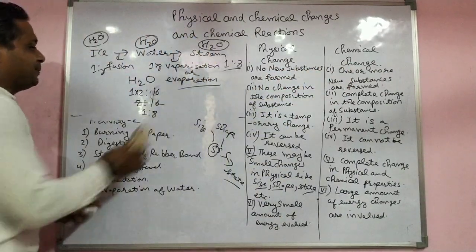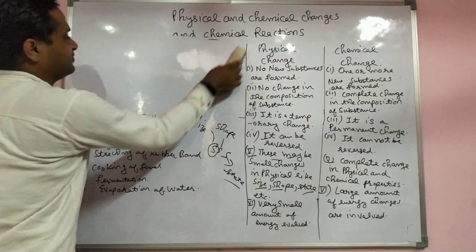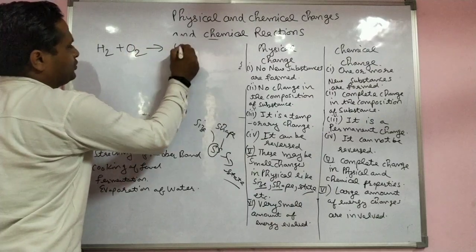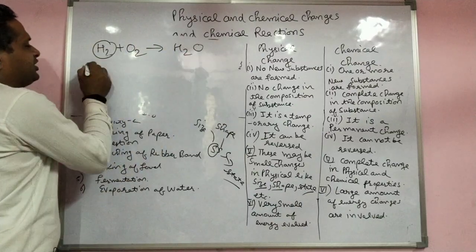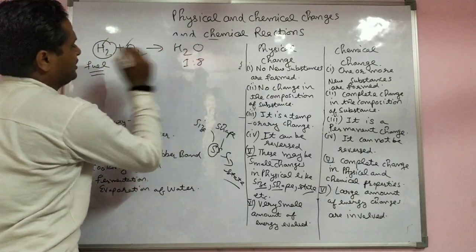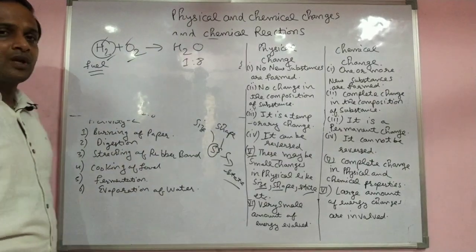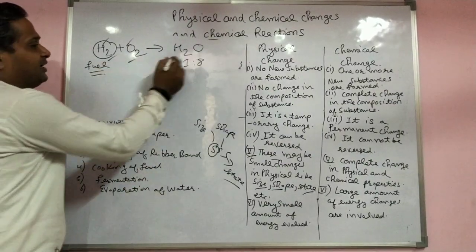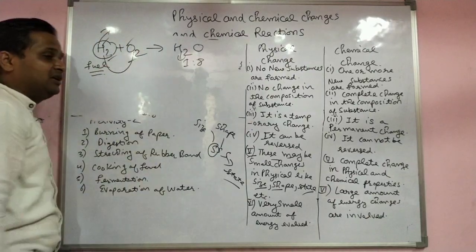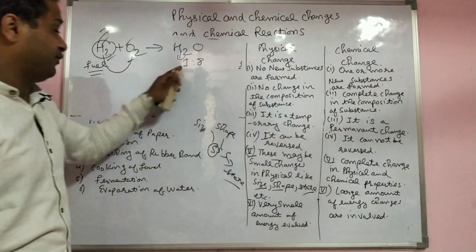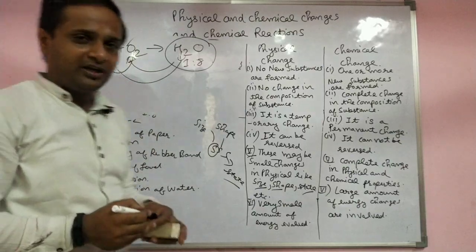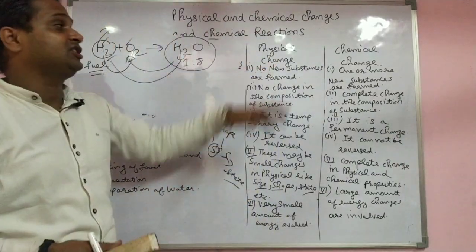Now we see the example of chemical change. First example is H2 plus O2 gives H2O. See, hydrogen is used as a fuel. Their composition is different, 1 to 8, both are different. Hydrogen is a fuel, but water stops the fire while hydrogen causes the fire. When a chemical reaction happens between two elements, a compound forms, and its properties do not match with its constituents. This is the characteristic of the chemical change.